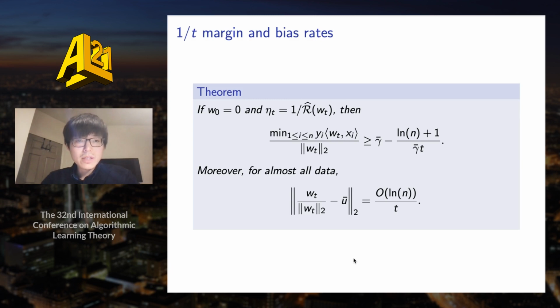Here is our main result. If we start from 0 initialization, and if we use an aggressive step size, which is given by the inverse empirical risk, then gradient descent can maximize the margin at a 1/t rate. Moreover, for almost all training data, the normalized gradient descent iterate given by wt over the L2 norm of wt also converges to the L2 max margin solution at a 1/t rate.